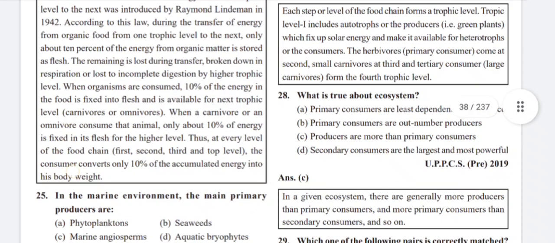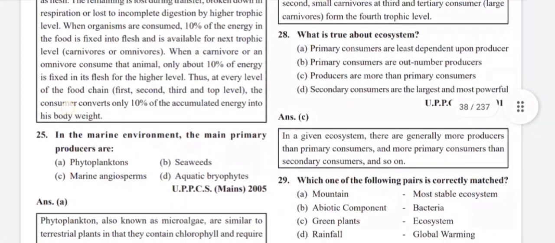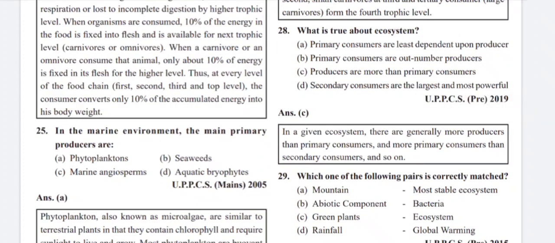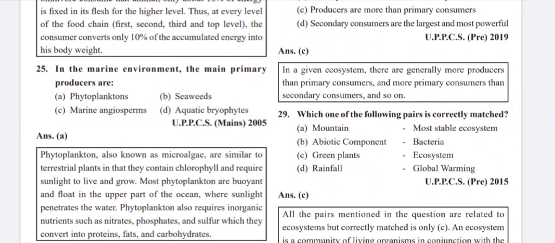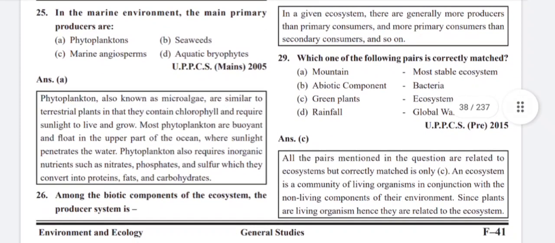What is true about the ecosystem? Producers are more than primary consumers. In a given ecosystem, there are generally more producers than primary consumers and more primary consumers than secondary consumers, and so on. Which one of the following pairs are correctly matched?